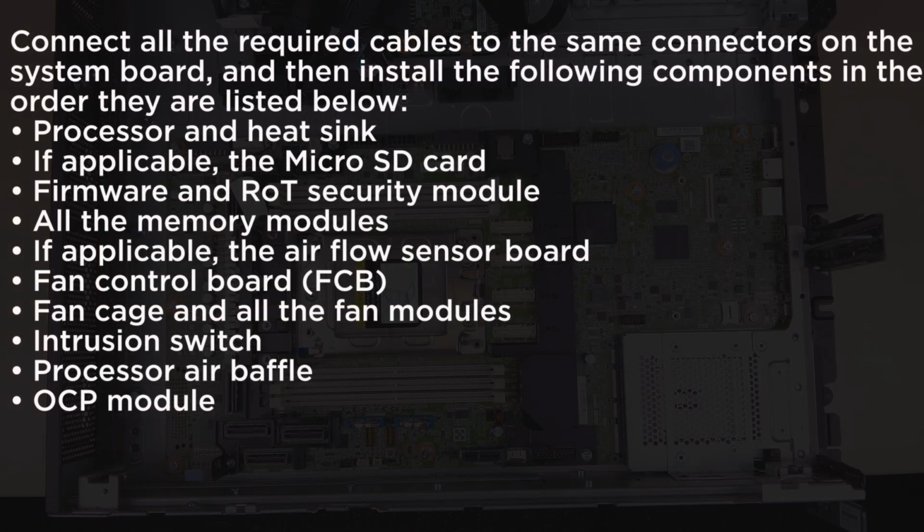Connect all the required cables to the same connectors on the system board and then install the following components in the order they are listed below. Processor and heatsink. If applicable, the micro SD card. Firmware and ROT security module. All the memory modules. If applicable, the airflow sensor board. Fan control board. Fan cage and all the fan modules. Intrusion switch. Processor air baffle. OCP module.